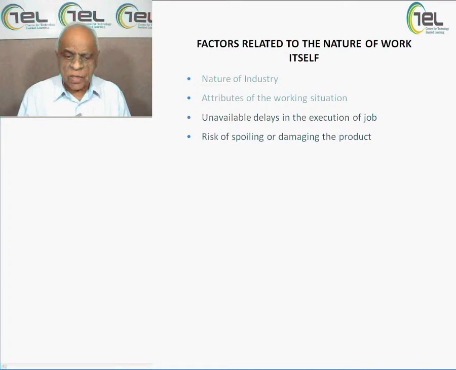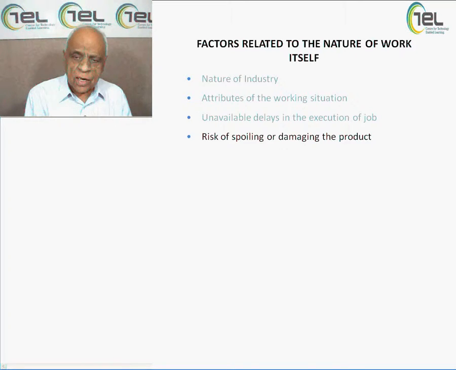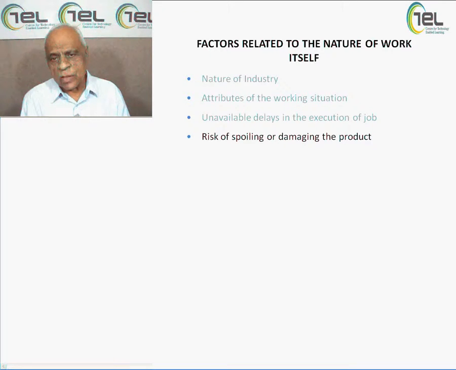the allowances will be taken. The next is risk of spoiling or damaging the production. Now the man is manufacturing an item. The item may be spoiled fully while production is going on, for any reason, maybe because of the plant, the machinery, the tools, or maybe the individual's lack of knowledge or lack of skill. So there is a risk of spoiling and damaging the product, and then we talk of allowances.